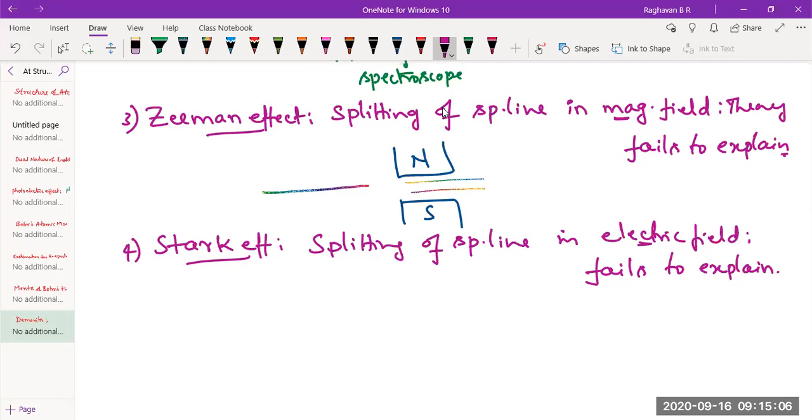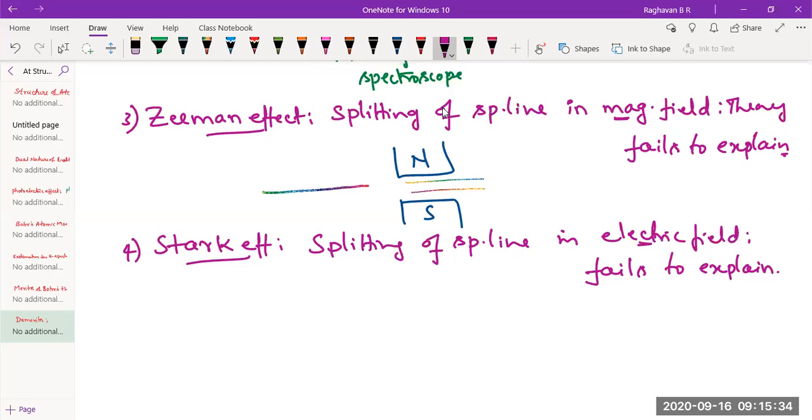It may be a combined effect, but still at that time, the spectral line was found splitting in an electric field, and also in a magnetic field, which was not accounted for. The reason could be whatever, but it was found experimentally. These were called the Zeeman effect and Stark effect by the respective scientists, and were not accounted for.